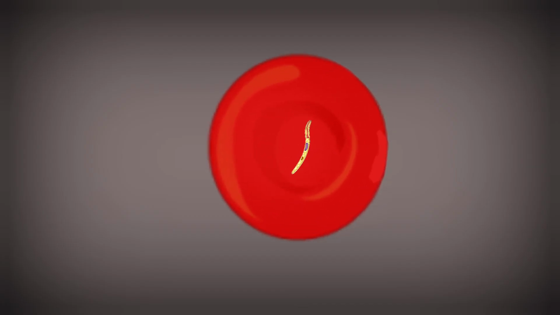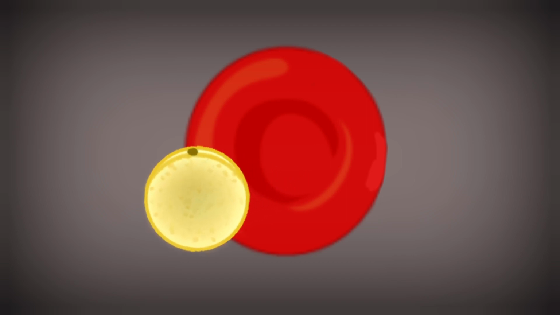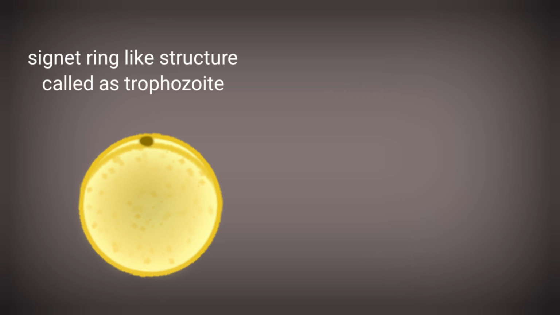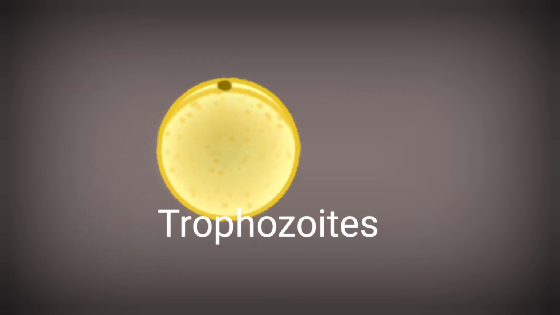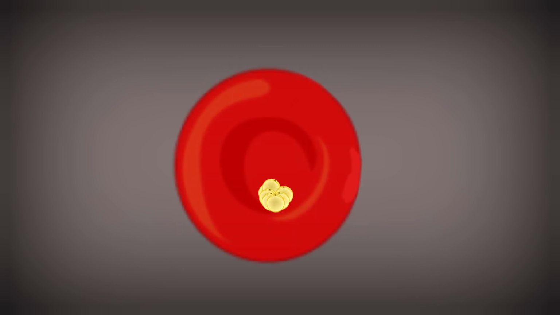In the RBC, merozoites feed on the hemoglobin of the RBC. This results in the formation of a vacuole in the cytoplasm of the merozoite. This vacuole pushes the nucleus to one side and gives the parasite a ring-like appearance, also called a signet ring. This stage of Plasmodium is called trophozoites. Now these trophozoites have 2 fates.